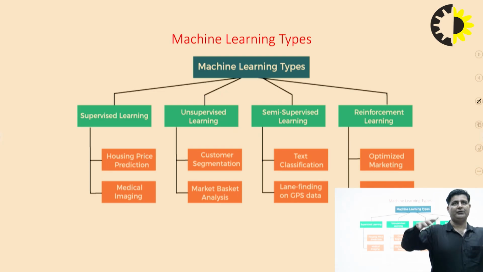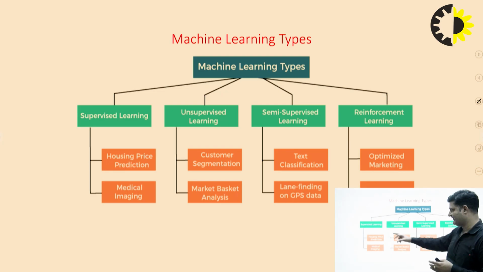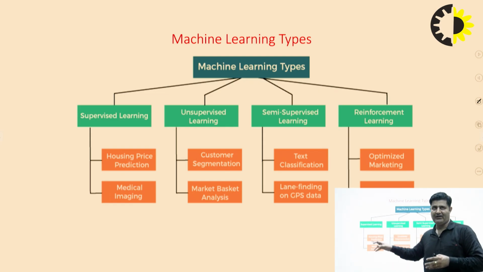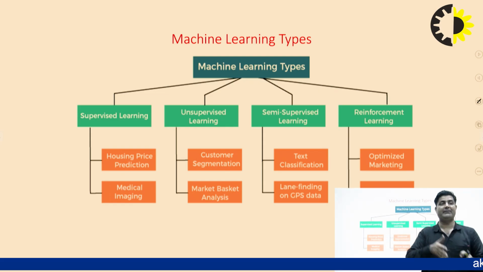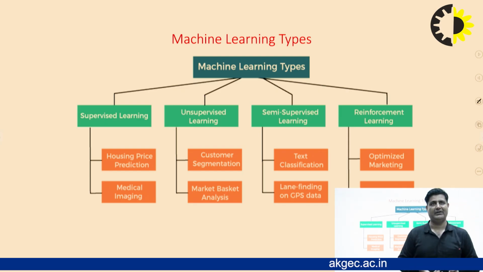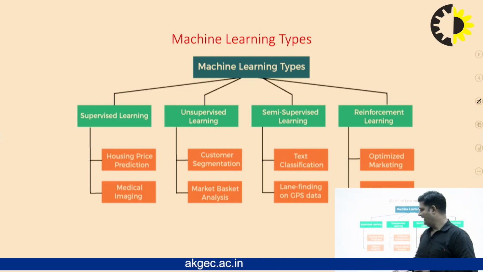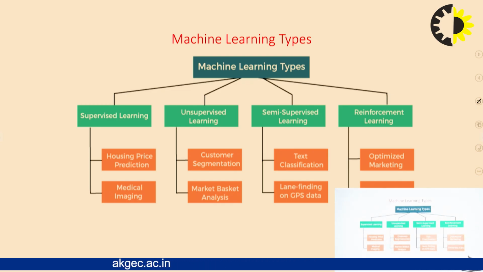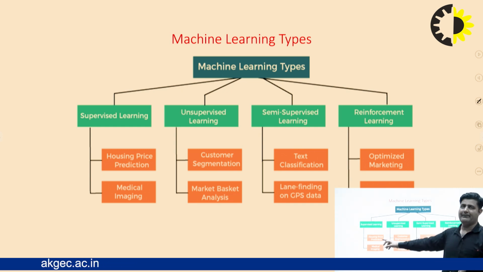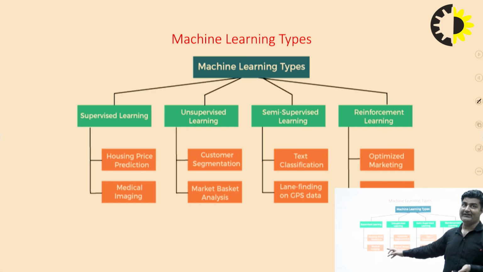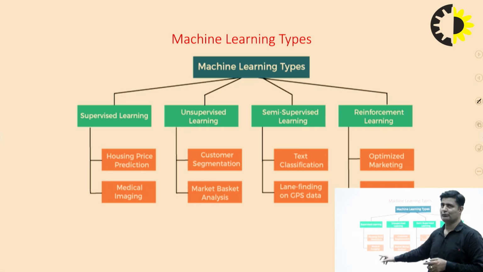It is also classified into 2 parts. If we are talking about supervised machine learning, it is classified into 2 parts, either the regression problem or the classification problem. Then we have unsupervised machine learning, where there is no labeled data. Then we have semi-supervised machine learning, then reinforcement, and some beautiful examples of them. House price prediction is an example of a regression problem. Then medical images, where we have to classify the image, is a classification problem of supervised machine learning.